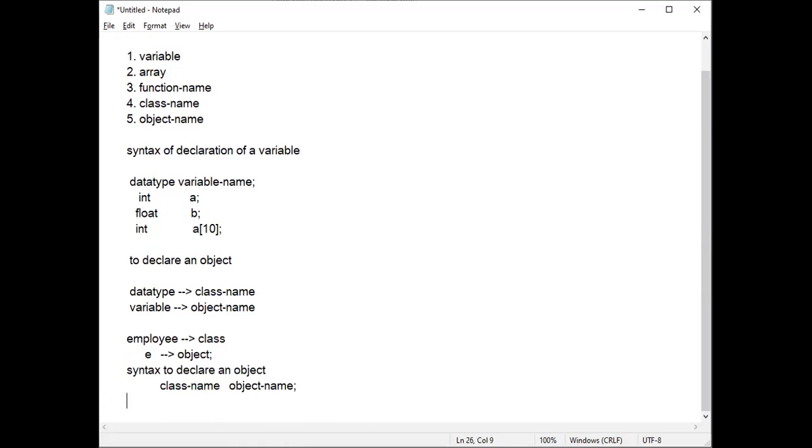Now in place of class name, you write employee. In place of object name, you write E, semicolon. If you remember this formula, data type variable, it is applied for many things: to declare a variable, to declare an array, to declare an object. So class name is the data type, object name is the variable. Class name is employee, E is an object. Now we will see in the example what we have done.